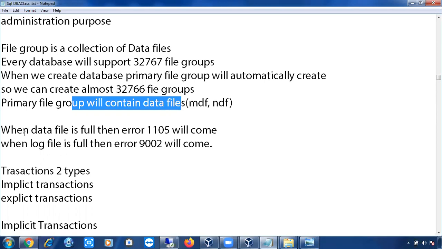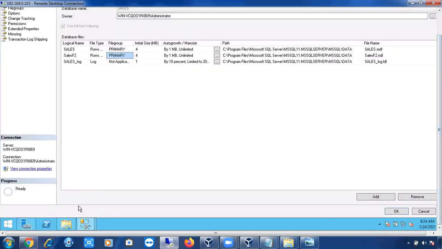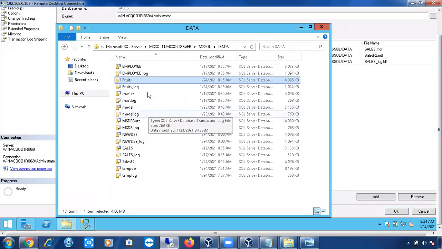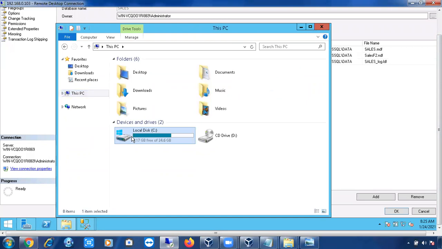When the data file is full, say for example here, what is the size of this file? If you go here, mostly like 4 MB, right? This is my data file, the employee data file. You can see here 3 MB, right? We just enabled the auto growth option. So once this 3 MB is completely used, auto growth kicks in and it is increased automatically. Till what point can it increase? Till there is free space in the drive. So till 9 GB it can increase.